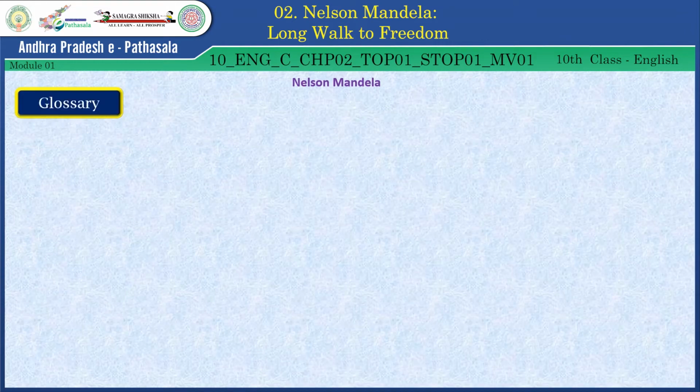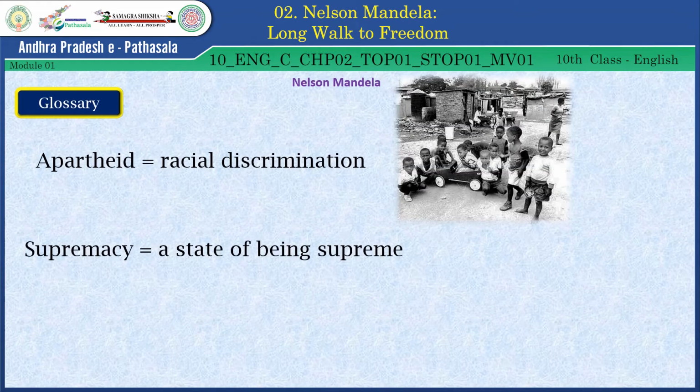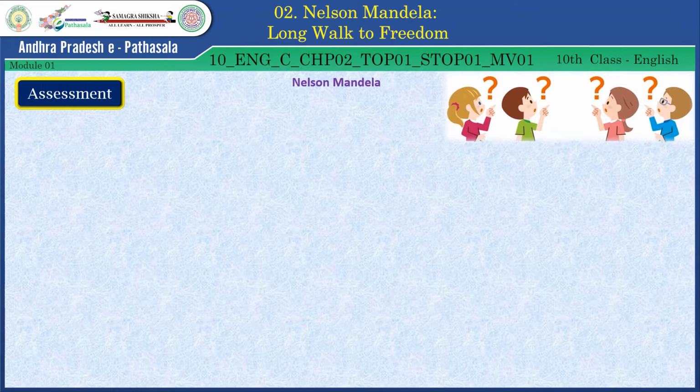Let's see some glossary words here. Apartheid, it means racial discrimination. Supremacy, a state of being supreme. Inhuman, it means cruel. Let's have some assessment questions here.